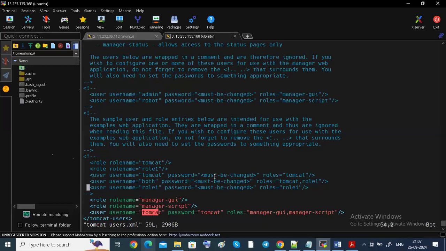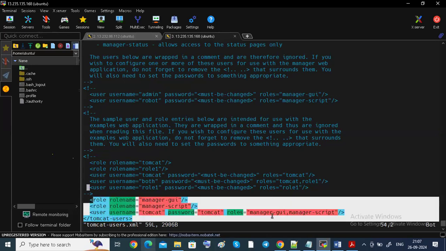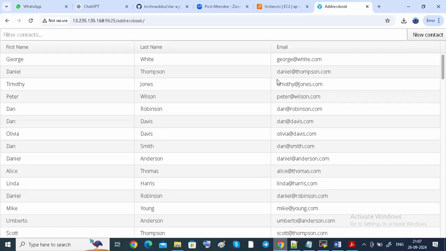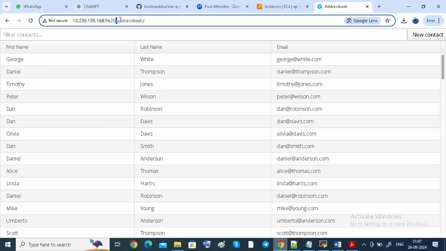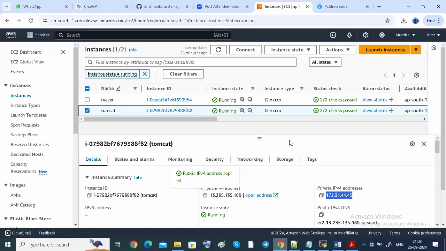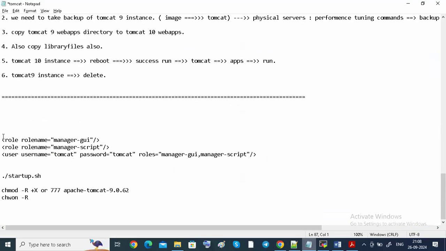Actually, day before yesterday I showed you how we access the application without security. You can check that video. At that time I did not give any username and so on. Directly I entered into this Tomcat server, and directly I gave my artifact ID, that means address book. I didn't add this username and all these things.